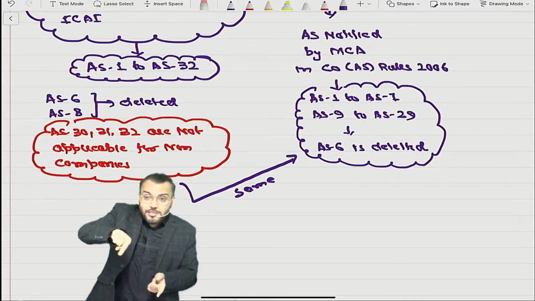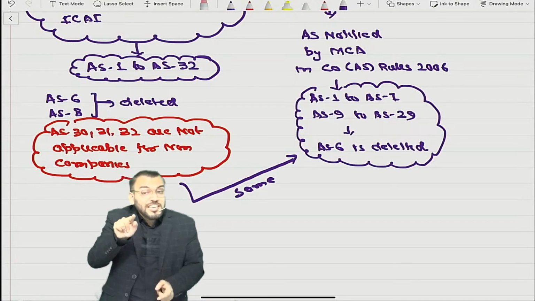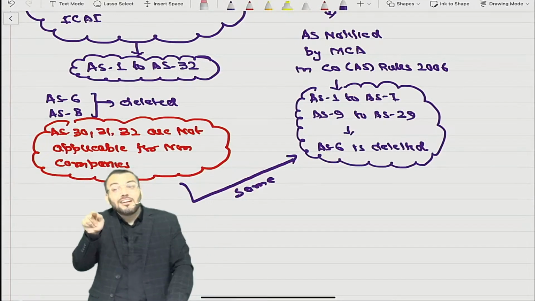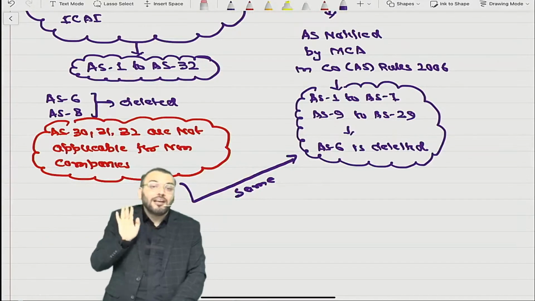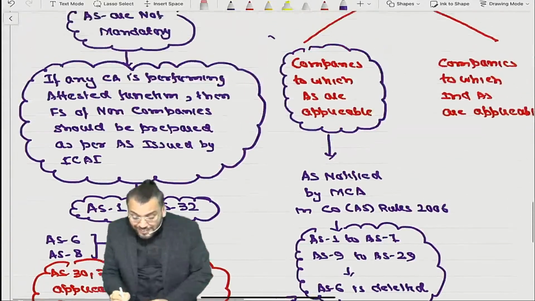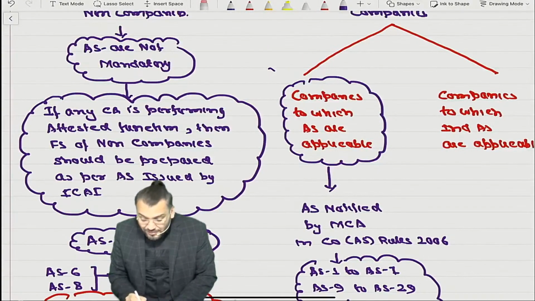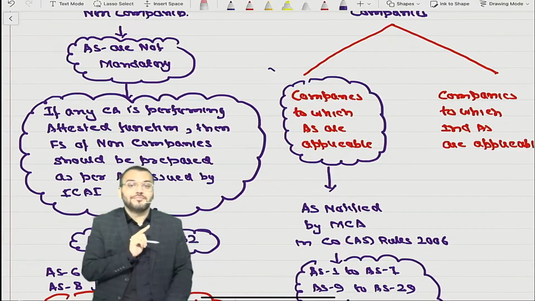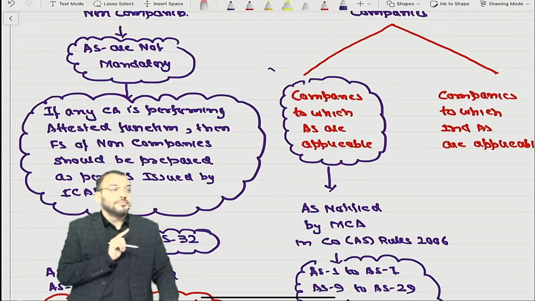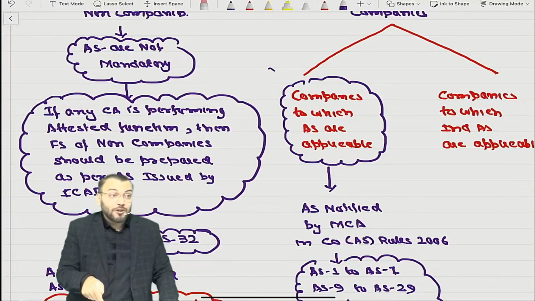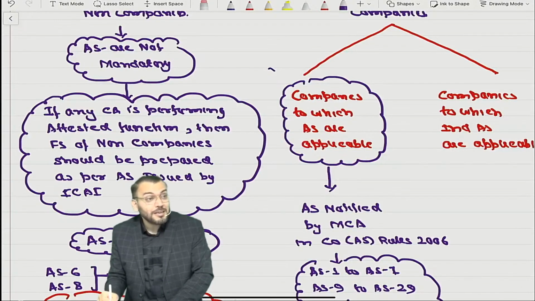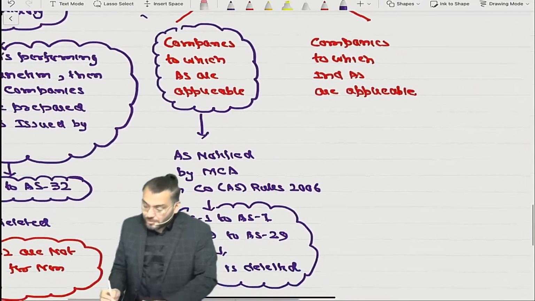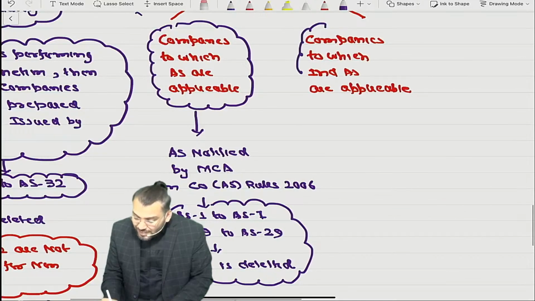So for companies, AS is notified in the Companies Accounting Standards Rules. For non-companies, AS is issued by ICAI, and that also is not mandatory; it is mandatory only because of this para. But for companies, these AS are mandatory now, as they have become a part of the rules. Now companies to which Ind AS is applicable, but which Ind AS?